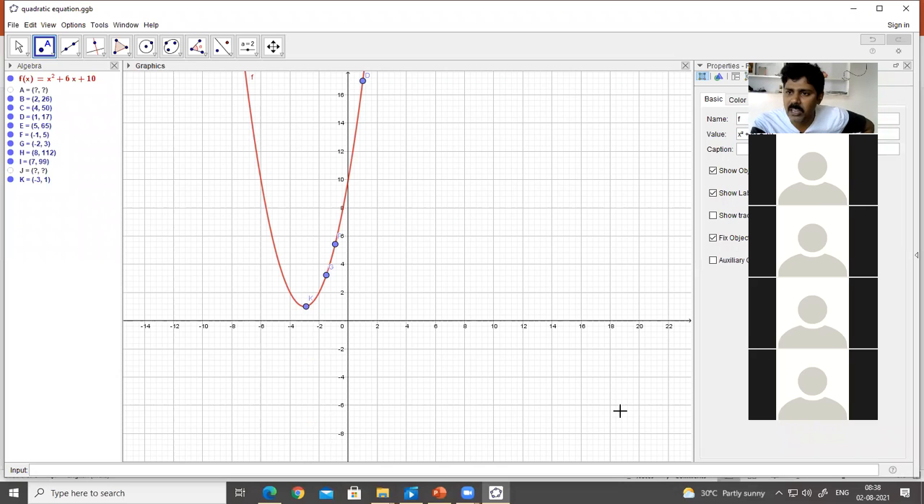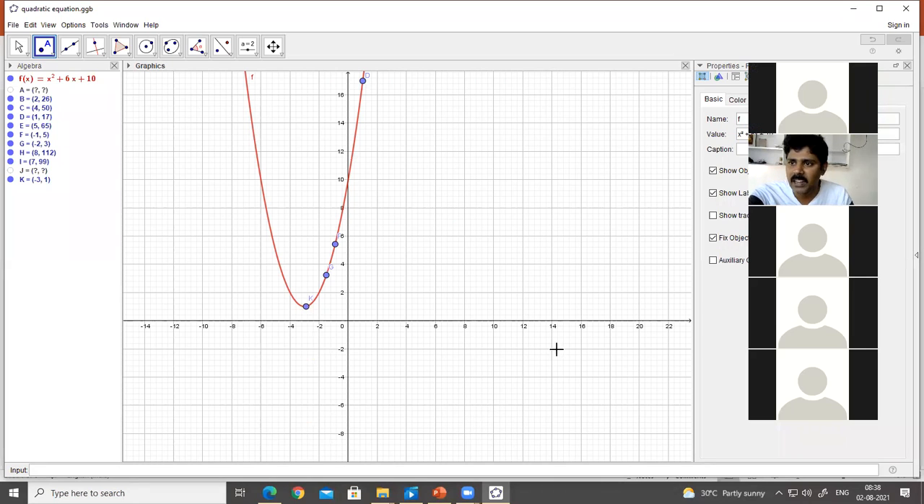Do you still have any doubts regarding the graph? Please, one of you can mention, or if you don't have doubts, say the conclusion of how to draw the graph. If you have doubts, you can ask me immediately. Yeah, Sai Krishna, please.